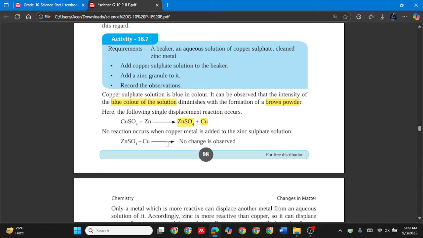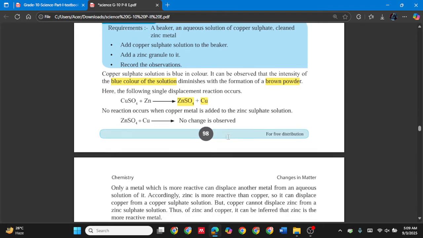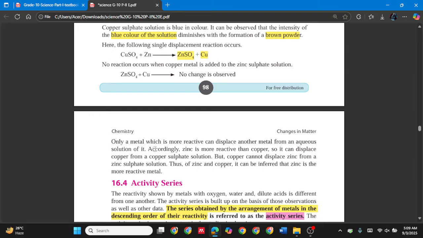No reaction occurs when copper metal is added to the zinc sulfate solution. In the other way around, if we add copper into zinc sulfate, no change is observed. Okay. Only a metal which is more reactive can displace another metal from an aqueous solution of it.